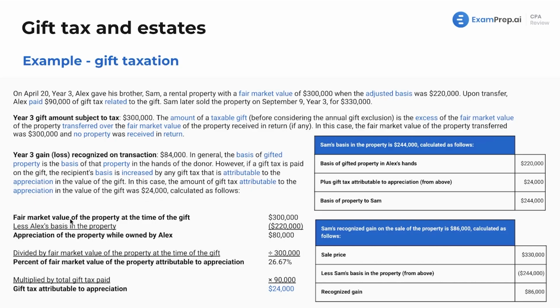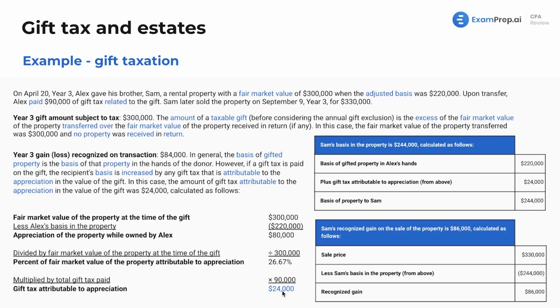First, we take the fair market value of the property at the time of the gift, which is $300,000. We're going to subtract the basis in the property, and what appreciation did Alex see while he owned the property? Well, that was $80,000. Then we're going to take the gain realized, the appreciation, divided by the fair market value at the time of the gift, and that's going to give us 26.67%. Now, if we multiply that by the total gift tax paid of $90,000, that gets us to our total answer